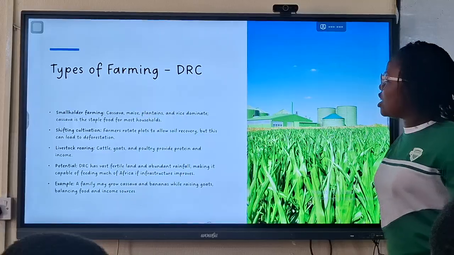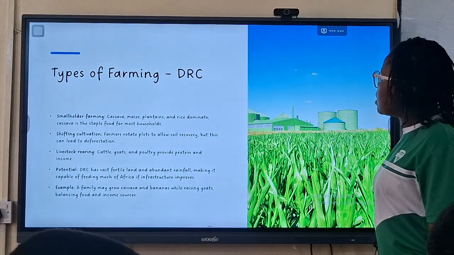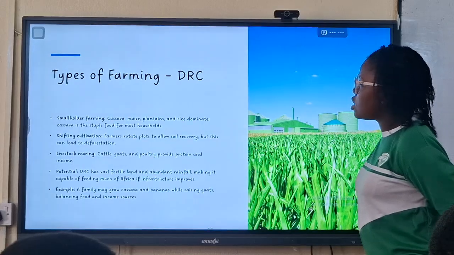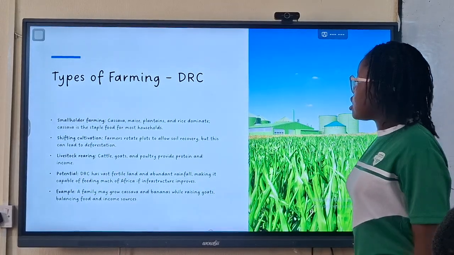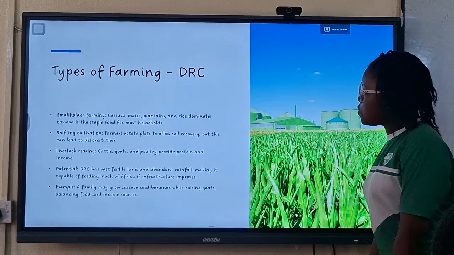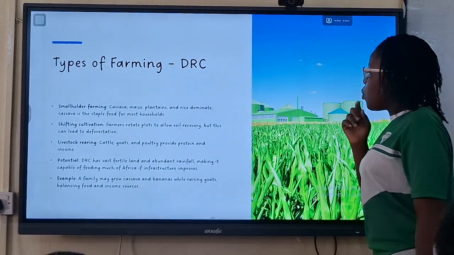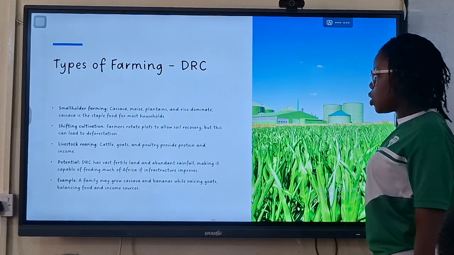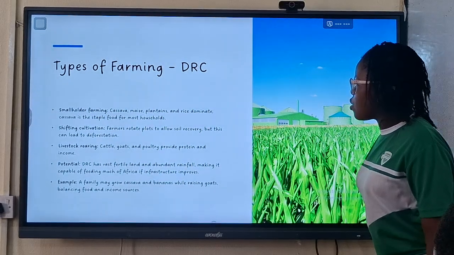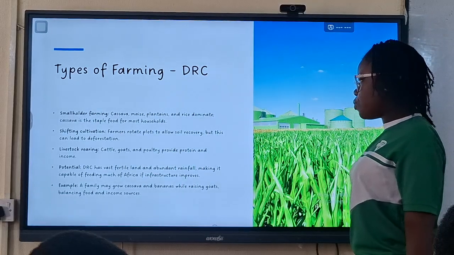Types of farming in DRC. Smallholder farming: cassava, maize, plantains, and rice dominate. Cassava is a staple food for most households. Shifting cultivation: farmers rotate plots to allow soil recovery, but this can lead to deforestation. Livestock rearing: cattle, goats, and poultry provide protein and income.